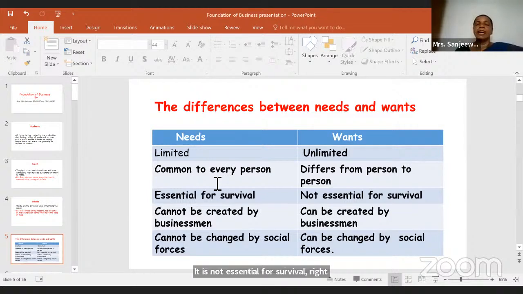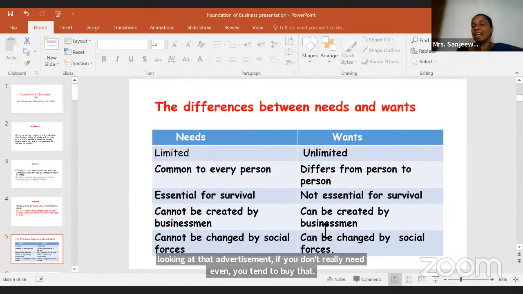And the other one is that needs cannot be created by businessmen. What do you mean by this? When you start studying marketing, you will be learning in detail about this. So a businessman, or the marketer, cannot create your hunger. That will come to you. But wants can be created by businessmen. By looking at an advertisement, even if you don't really need it, you tend to buy that. So the marketer has created that.